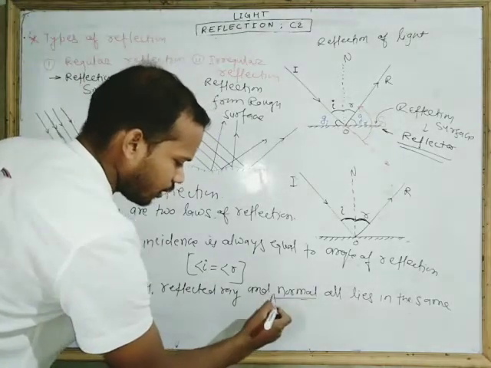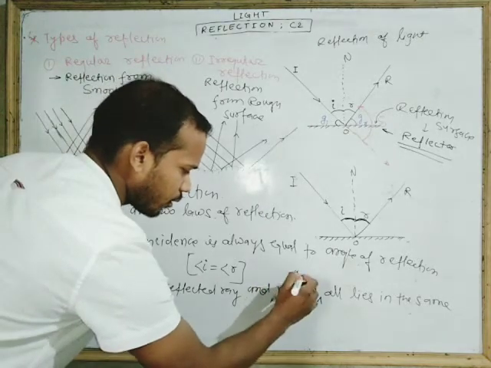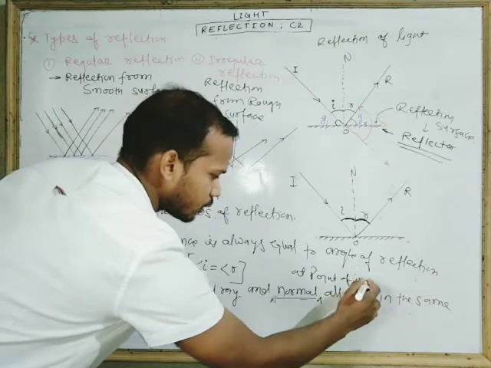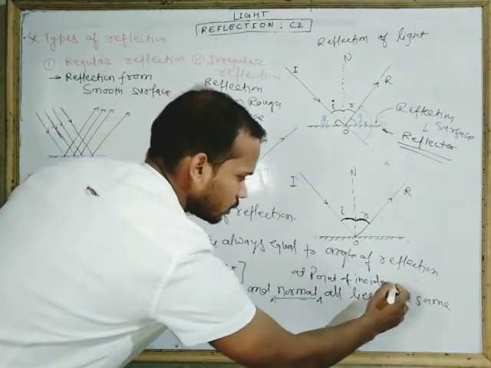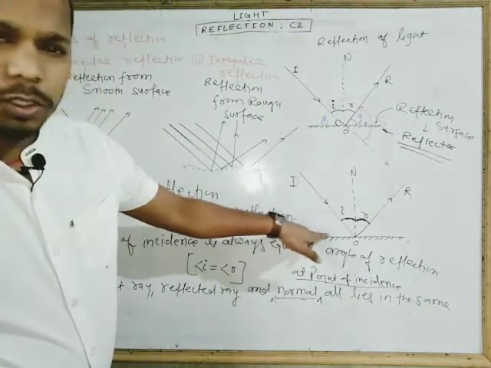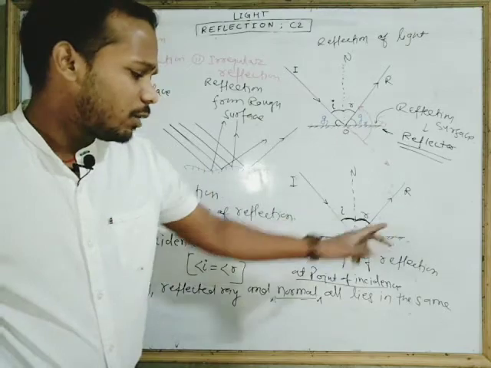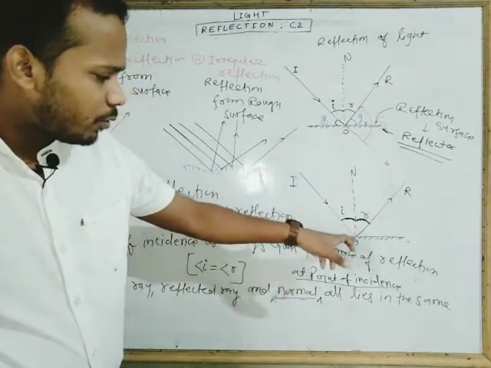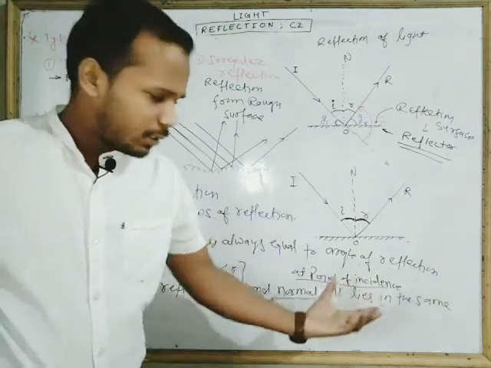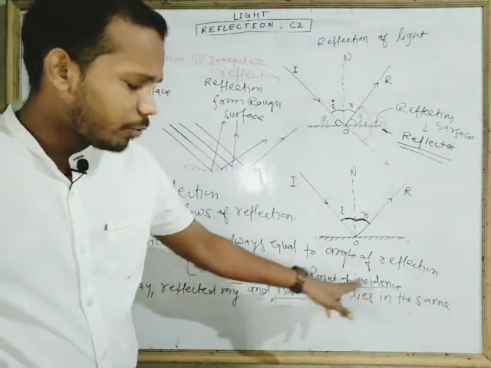We can add one more point: the normal at the point of incidence. Normal is possible at this point, and also possible at another point, but we are discussing the normal which is drawn at the point of incidence. That's why I added this point here. Okay, normal at point of incidence.